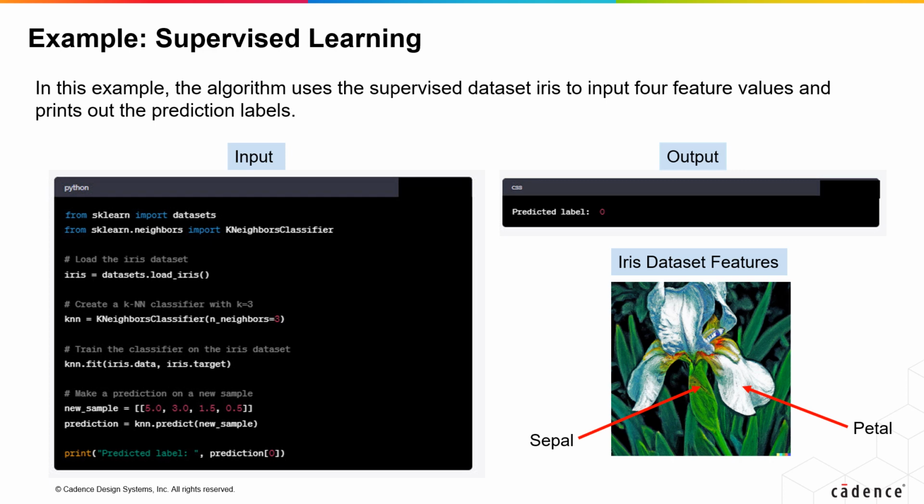The predicted label is 0, which, based on the features that were provided with the new sample, maps to the iris setosa species.